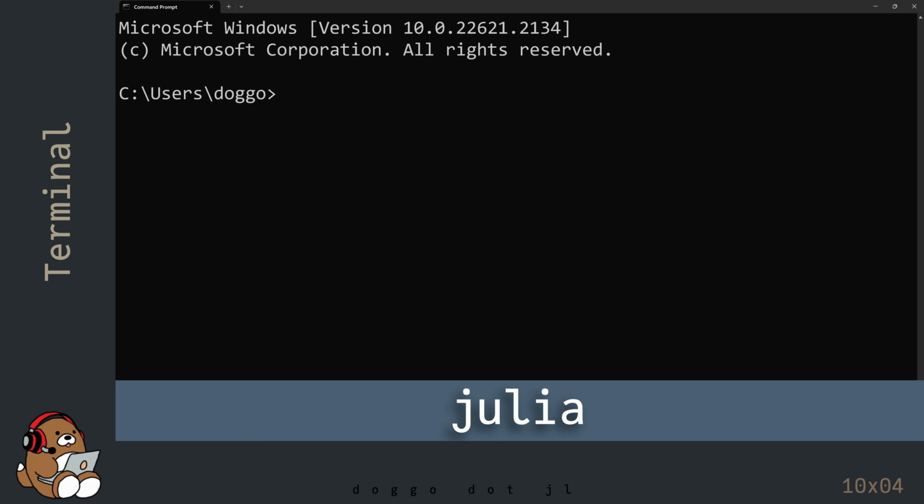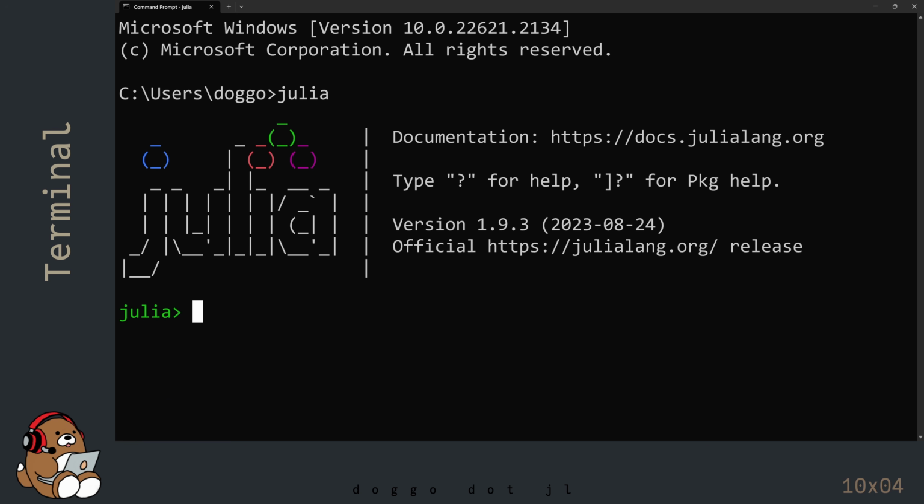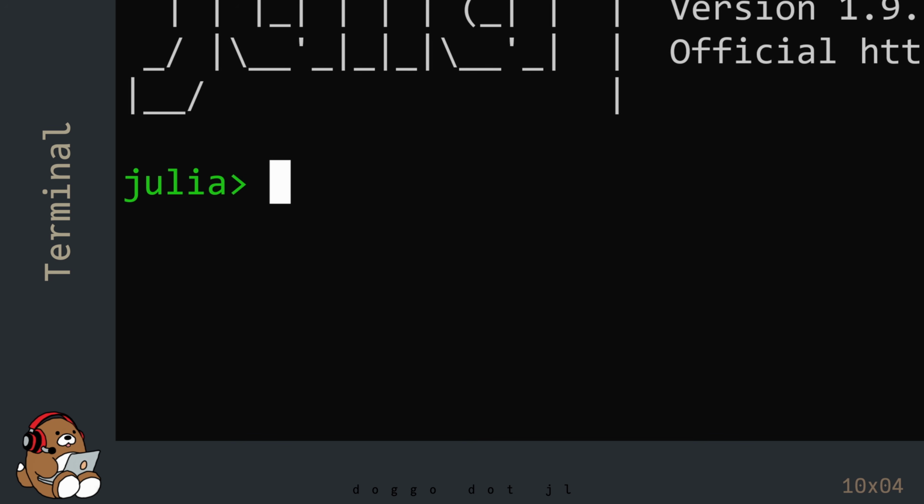At the prompt, type in Julia and then hit enter. This should bring up the Julia REPL inside of the Command Prompt app. From here, it works just like the freestanding Julia REPL. Type println hello world and then hit enter.